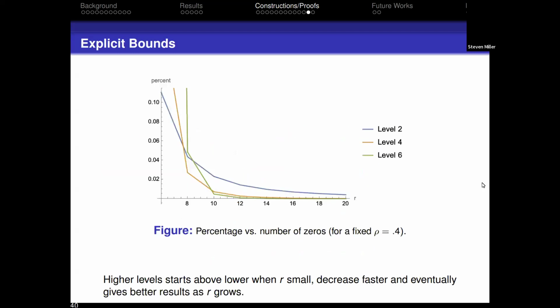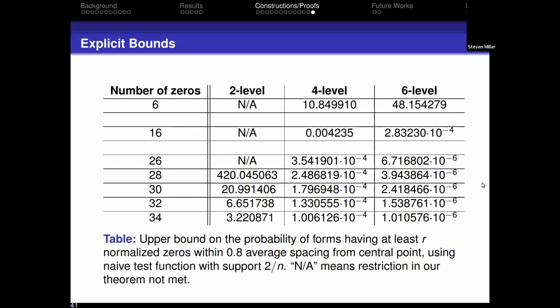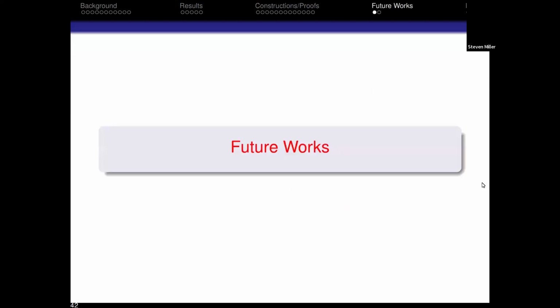We get a result. It's an interesting question as to which level does better and when. You then get the table I showed earlier, that we can get some bounds for what's the probability you have so many zeros in a small window. Unfortunately, the number of zeros we need for this to be useful is so much more than you would expect that these are not great results. Hopefully they will be a little bit better by the 42nd, 43rd Automorphic Forms Conference. So, thank you.